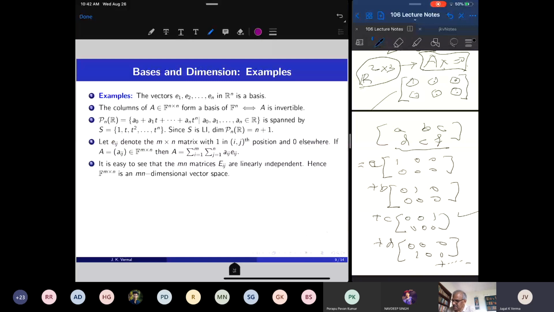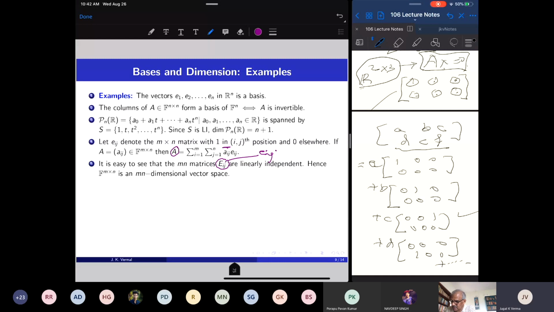And you can check very easily that these Eij's, maybe I should have better notation, this should be small eij, are linearly independent. Because if I take a linear combination of these eij's with these coefficients, there are mn matrices of the kind eij, and if this linear combination produces the zero matrix, then every coefficient must be 0.